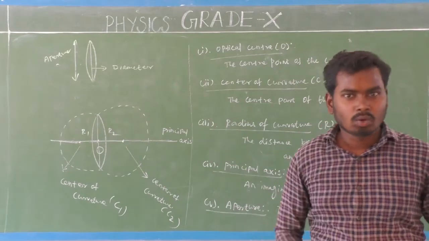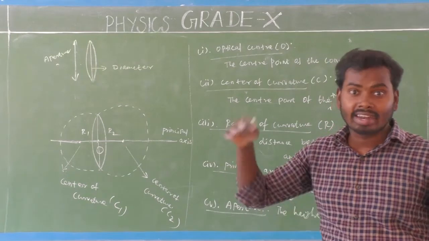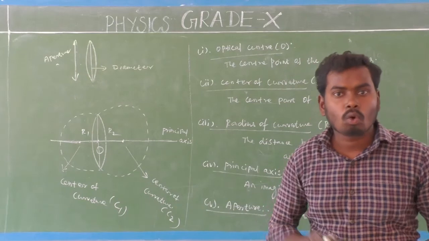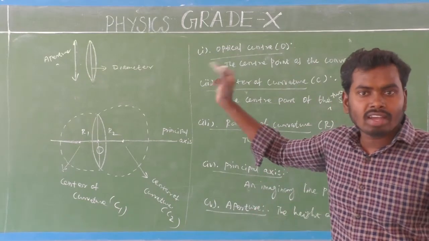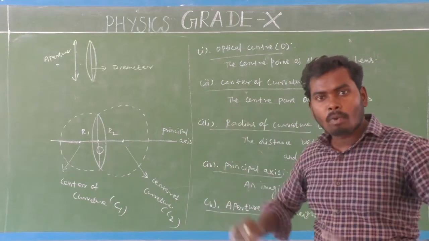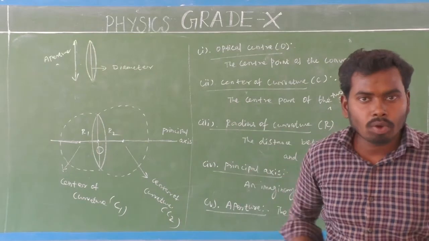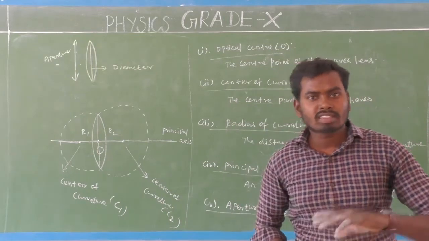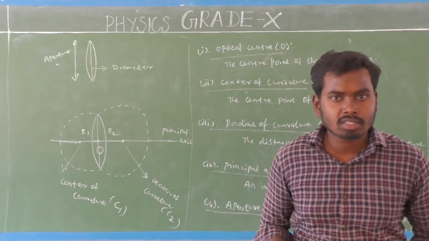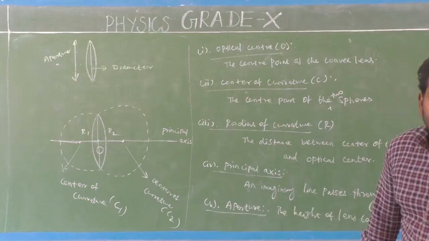We will see it later, because if I teach it now, you may get some confusion. We will see it next class. So these all are components for what lens? That is convex lens, not for concave lens. The same components that a convex lens has, a concave lens will also have. Why? Because both convex lens and concave lens are obtained from two spherical surfaces made up of glass. Am I right? Yes. So these all are components of convex lens.